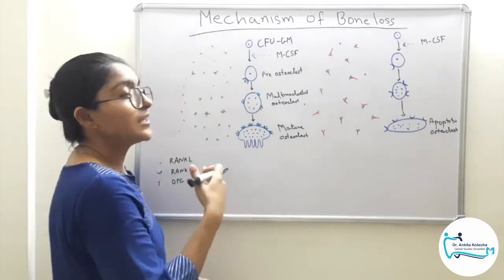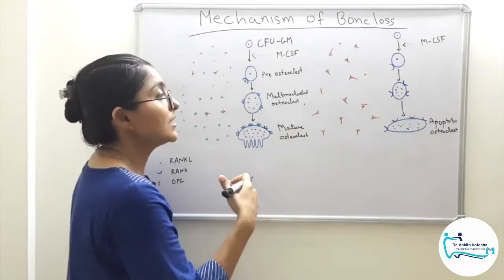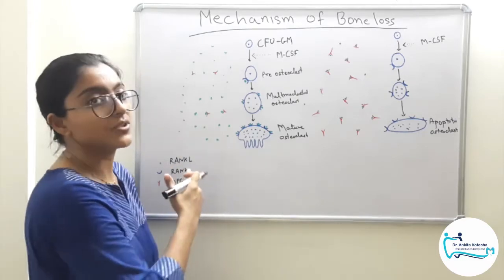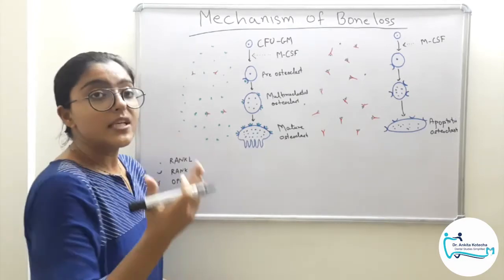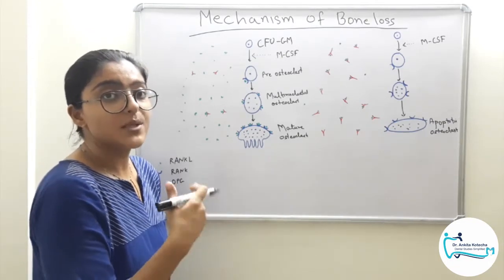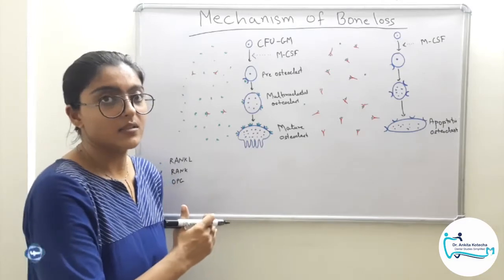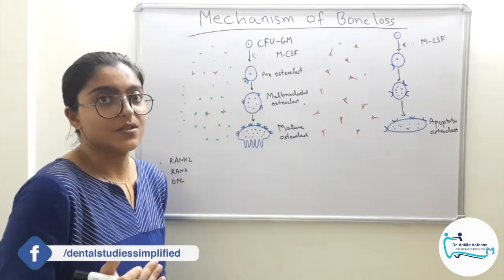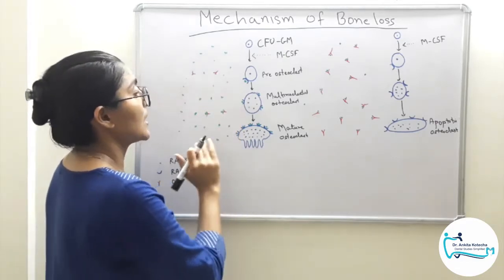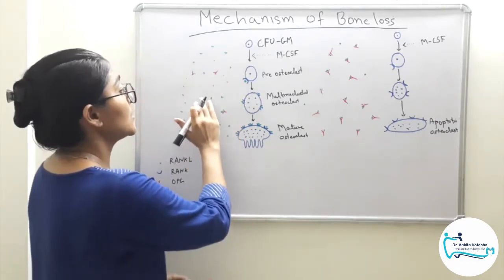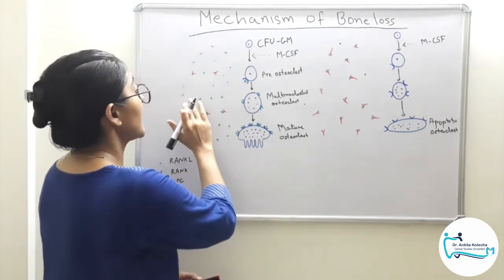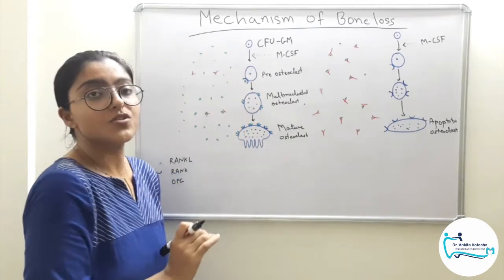Now, which conditions are favorable to bone loss and which conditions are favorable to bone formation is determined by the expression of these three molecules. So now, when the inflammatory mediators, that is pro-inflammatory cytokines, are expressed, they will stimulate osteoblasts to release RANKL. So RANKL expression is enhanced due to inflammatory mediators. When RANKL expression, these green dots, are enhanced compared to the concentration of the soluble decoy receptor osteoprotegerin, then RANKL will go and bind with RANK on the osteoclast precursors.